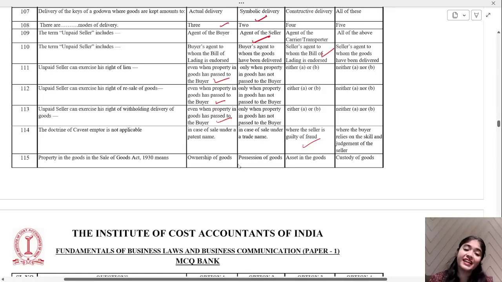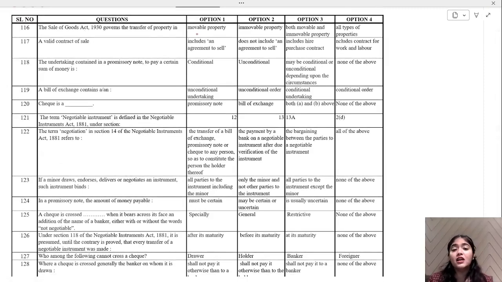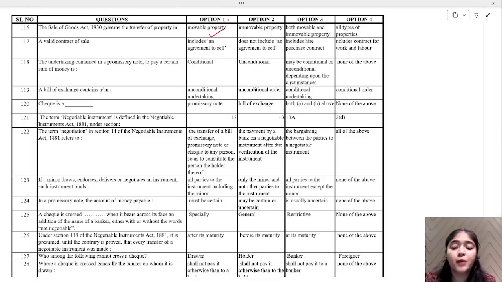Ownership of goods, correct. Okay, let's go ahead. 115 questions we have covered very nicely. We'll cover the remaining also. Now, Sale of Goods Act 1930 governs the transfer of property in movable, immovable, both movable and immovable, or all types of properties. Think over it and then only answer. Right, that's correct. Only movable properties.